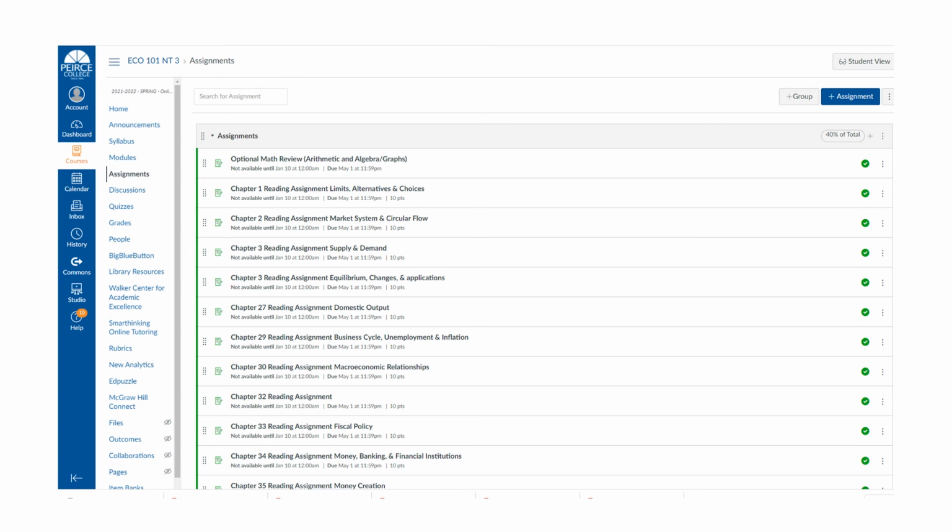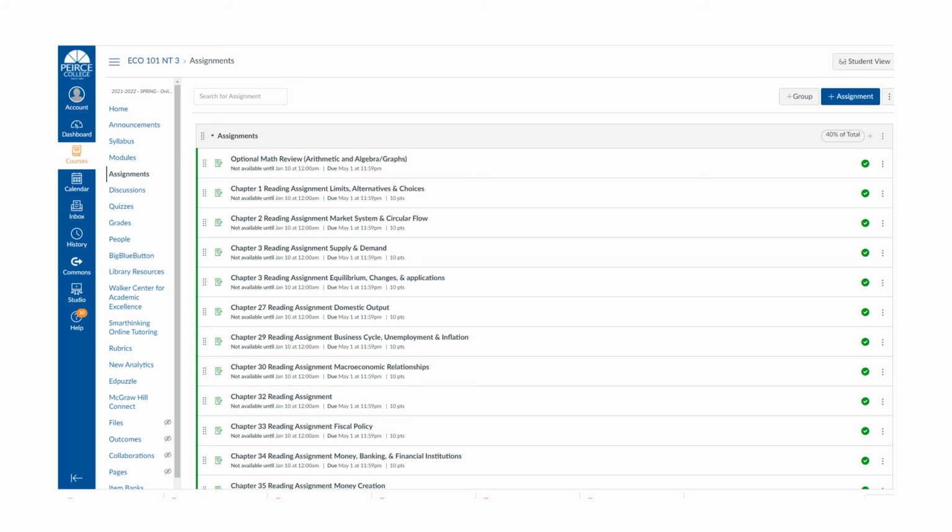As I said on the previous slide, in addition to completing a weekly quiz and participating in the weekly discussion, students are responsible to complete Connect assignments. The Connect assignments are an online learning tool provided by McGraw-Hill and textbook authors McConnell-Brue. Students can access these Connect assignments on the Assignments tab in the Canvas page.